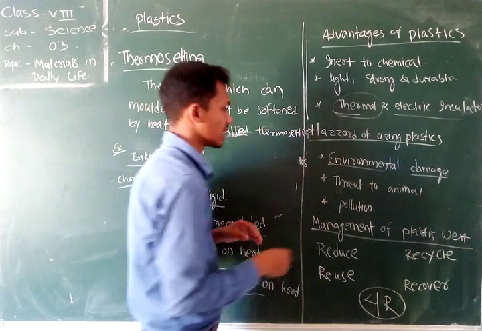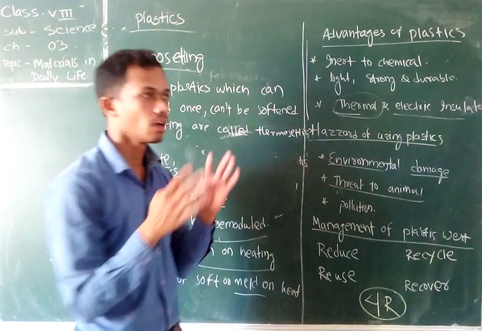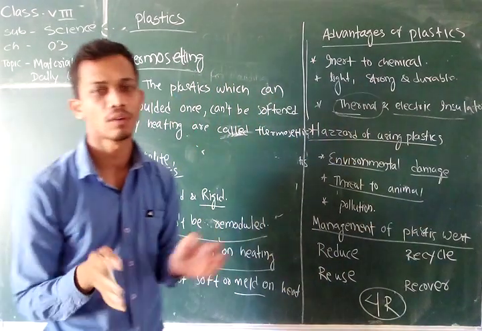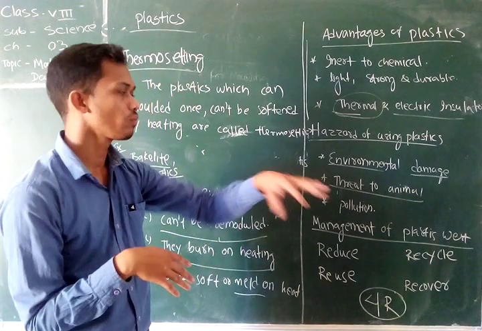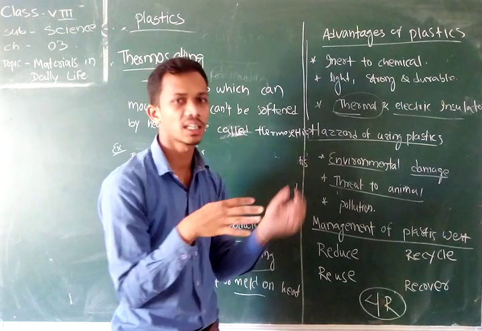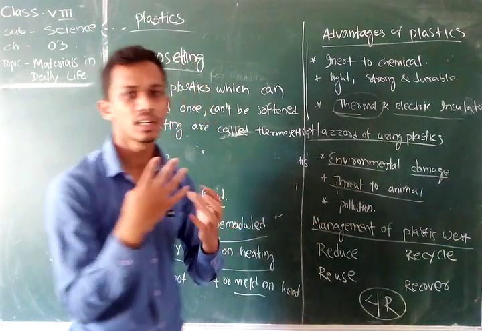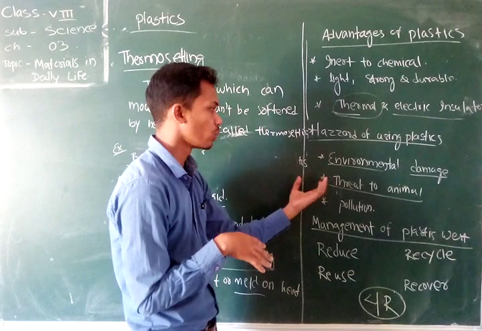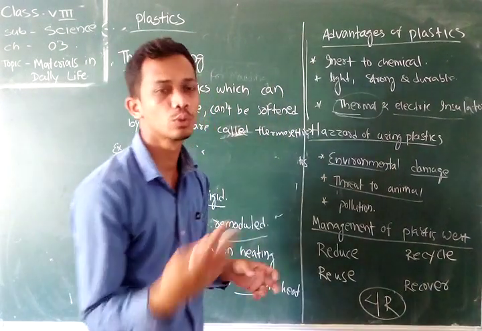After that, it is a threat to animals. What is the threat to animals? We throw various plastics away with our vegetable waste. Domestic animals like cows and buffalo swallow it with the garbage. It goes into their stomach and causes severe damage to them.